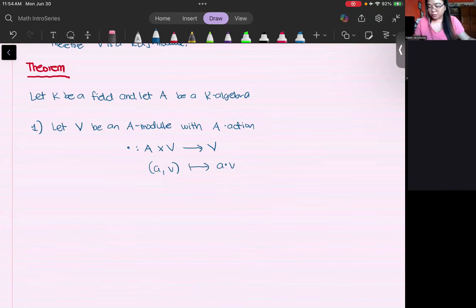So an arbitrary module, then we can actually define a representation.